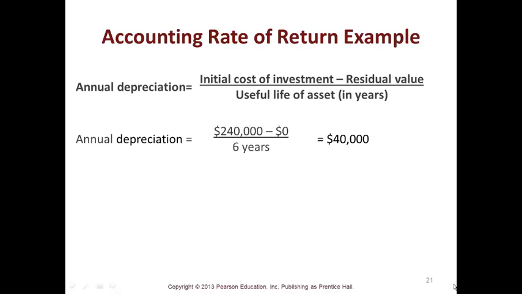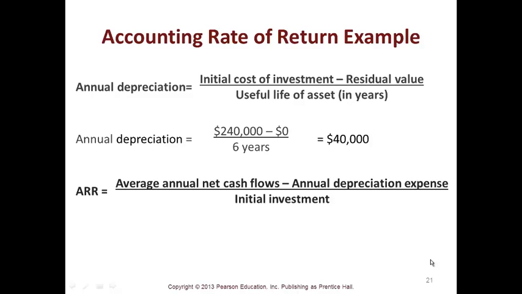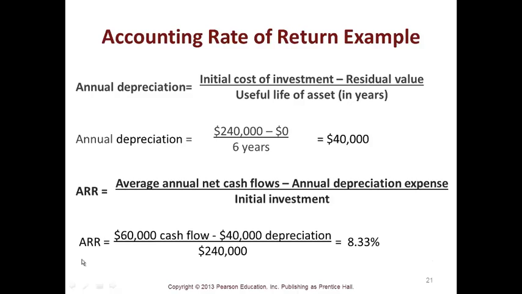Here's an example. You have your $240,000 minus no residual value, divided by 6 years, is 40,000 of annual depreciation. So then you have your ARR formula. If you had 60,000 of cash flow minus 40,000 of depreciation, divided by 240, that is an 8.33% ARR.